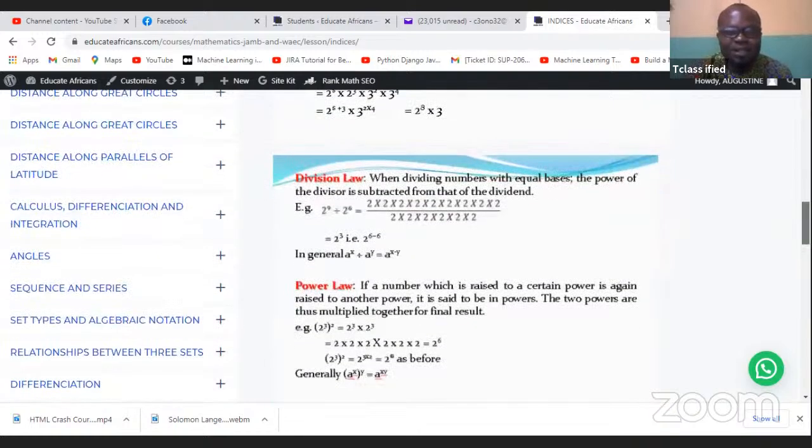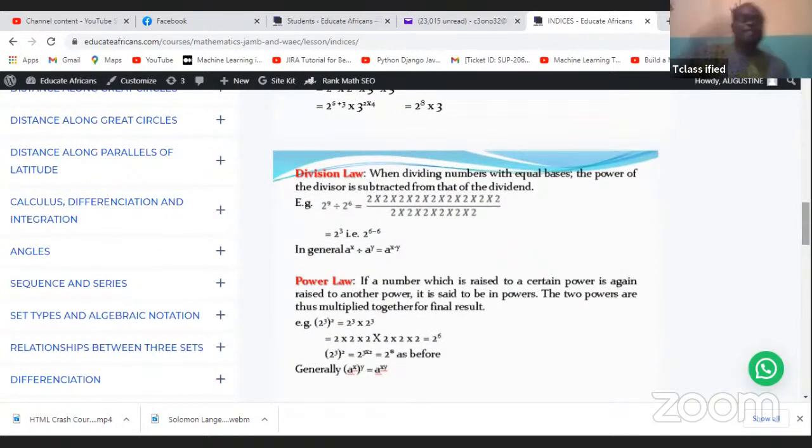Okay, let's move forward. Let's look at the second law, which is called the division law. What does this law state? Division law states that when dividing numbers with equal bases, the power of the divisor is just subtracted from that of the dividend. Very simple. So you can see that they're having the same base, 2 and 2, and you're dividing them. So what you simply do, go to the index and subtract 9 minus 6. 9 minus 6 is 3. So that means 2 to power 3. That is the answer. Very simple as that.